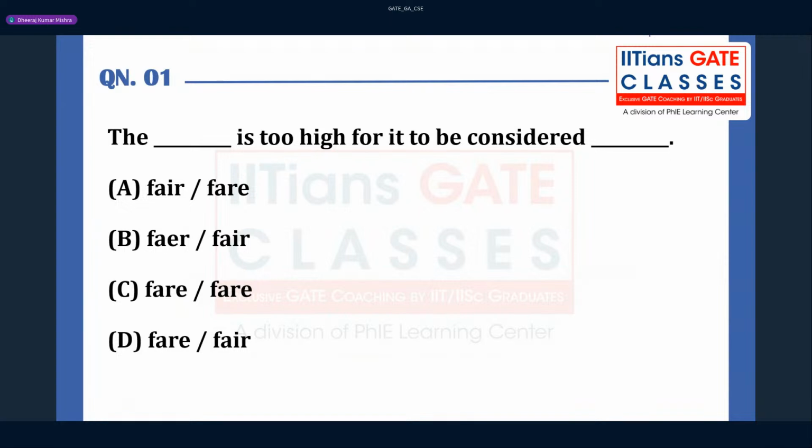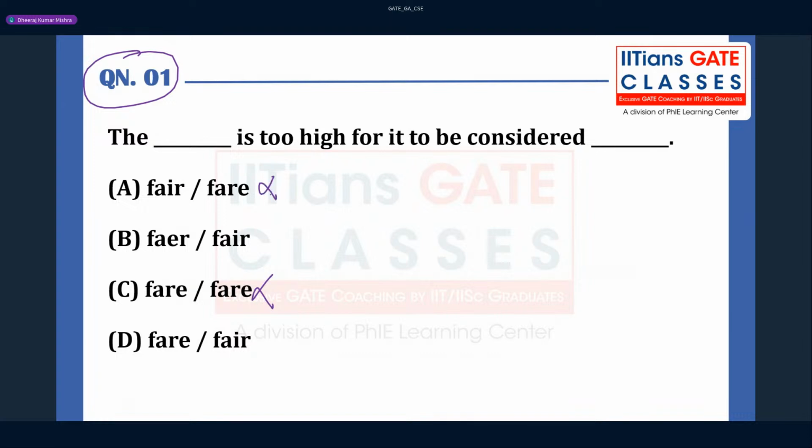So question number one says that the dash is too high for it to be considered fair, right? So this question is from English, and these words have the same pronunciation. So you have to understand here, right? So fair is too high for it to be considered fair. So which option can be correct? So this cannot be correct. You know that this cannot be correct because both have got fair, right? So this is not the correct answer for this question.